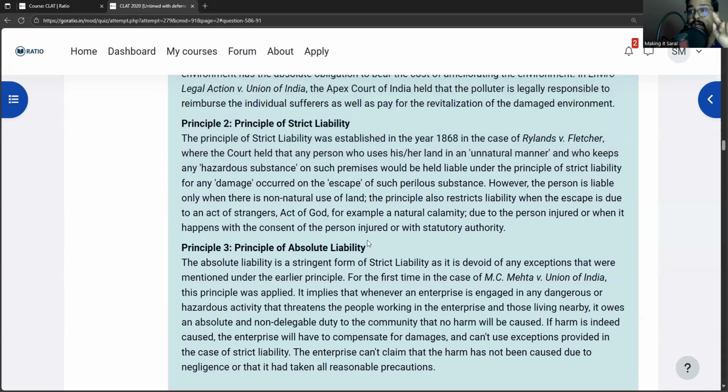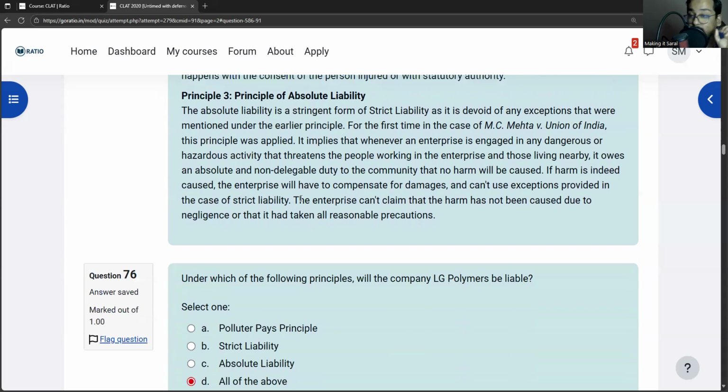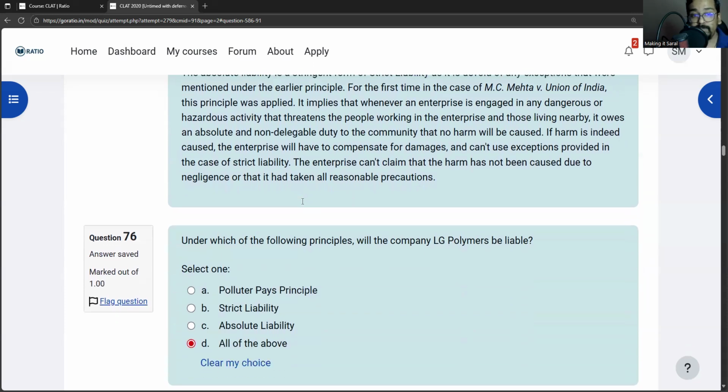So three principles: polluters pay, which means you will compensate the sufferers as well as bear the cost of restoring the environment. Then there is strict liability. If a hazardous substance escapes and causes damages, then you are strictly liable. But there are some exceptions to it. And absolute liability is basically strict liability without any exceptions. So if we remember these things, we will be able to answer the questions easily.